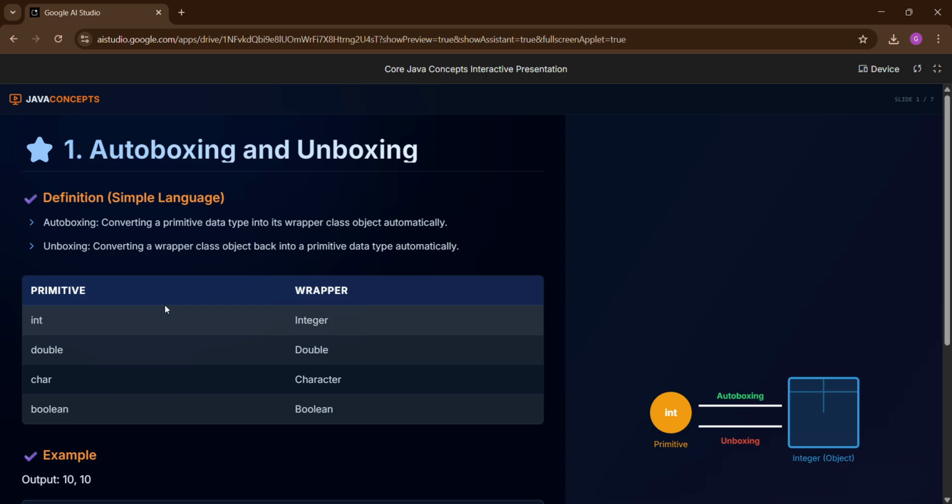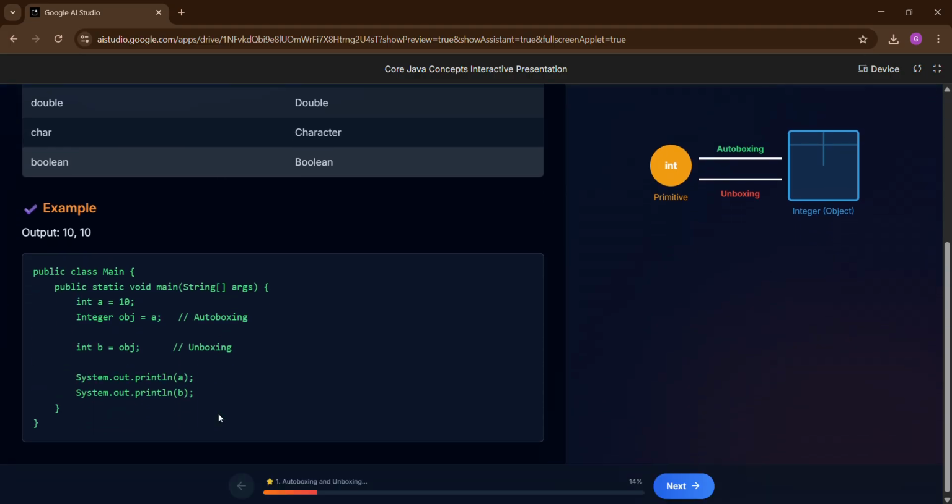Autoboxing and unboxing. Definition, simple language. Autoboxing, converting a primitive data type into its wrapper class object automatically. Unboxing, converting a wrapper class object back into a primitive data type automatically. Primitive, wrapper. Int, Integer, double, Double, char, Character, boolean, Boolean. Example, you can see the code in our conversation history. Output, you can see the code in our conversation history.